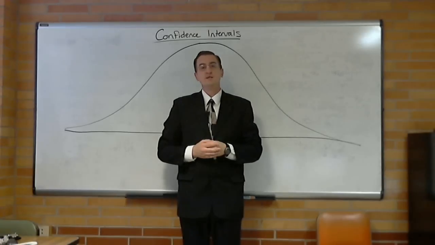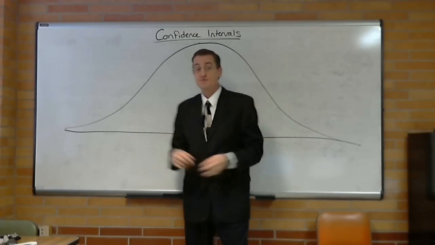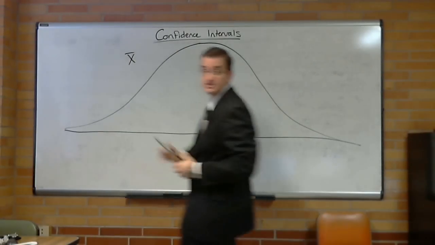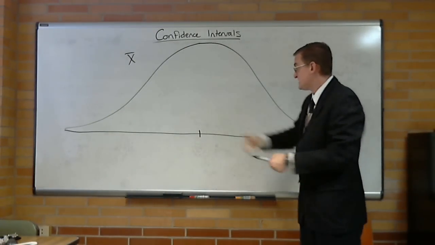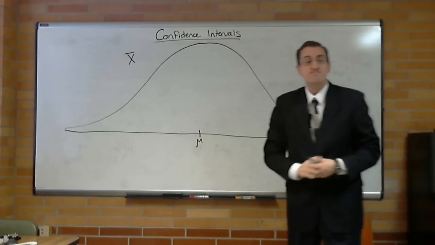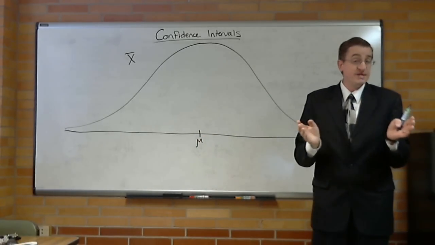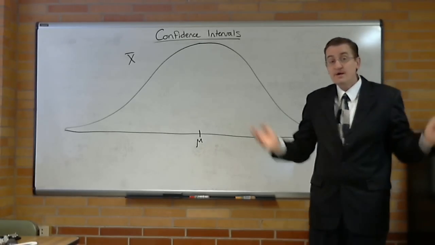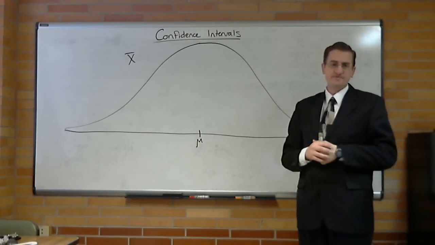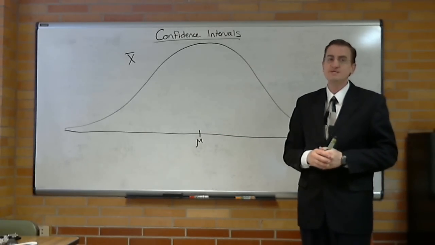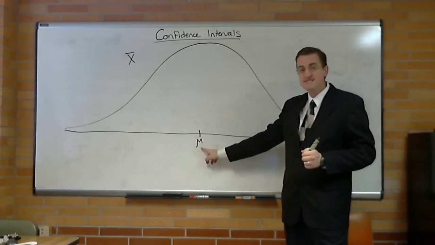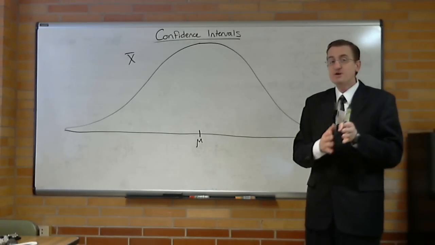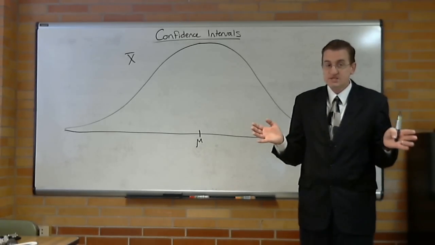Let me show you what I mean with a picture. Here is the distribution of x bar. That means we call this a sampling distribution. And right in the center is this mu. Mu exists just because we don't know what it is, just because we have no idea what the actual value is. It does exist somewhere. Now, we had a little moment of silence for mu at the beginning of this video because, let's be realistic, we're never going to know exactly what mu is. But we do know x bar.